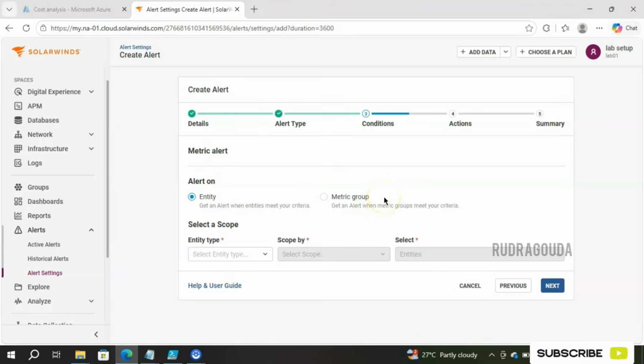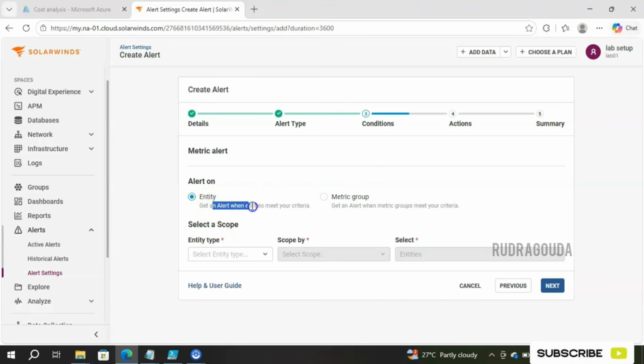If you have a group in your environment, for example, SQL servers we have monitoring in our environment. There are 500 SQL servers. In that, 250 are for development and 250 are production. And we want an alert for those 250 production servers. So in that case, we can create a group and add the production servers into that. Then you can easily select the metric group and apply this particular monitor to that. Now, to keep it simple, I will go with the first option, that is entity.